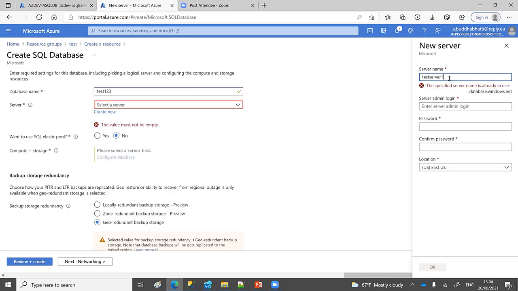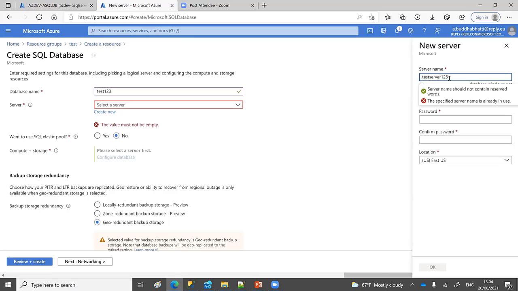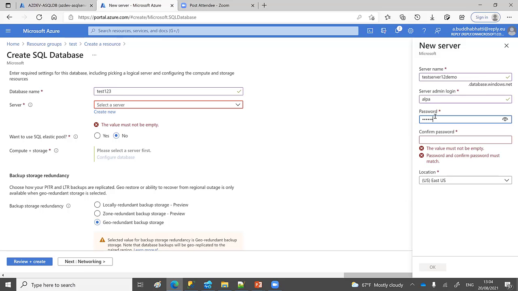This is already available. So you need to specify a unique name, and here you can give your login information, selecting your server login name and a password as well.